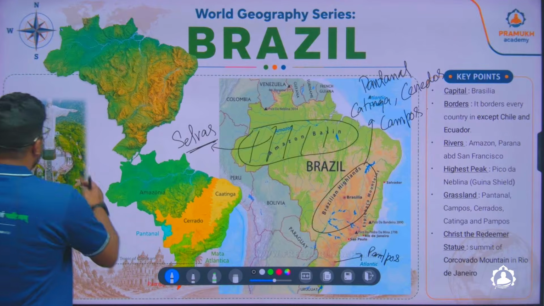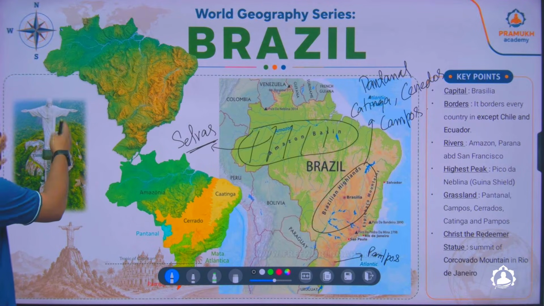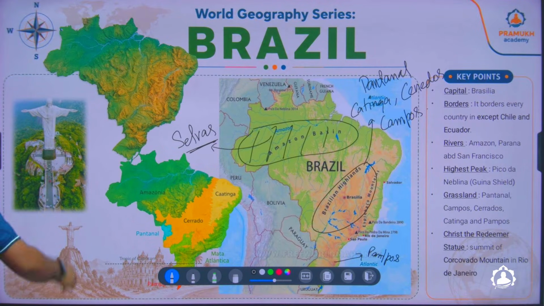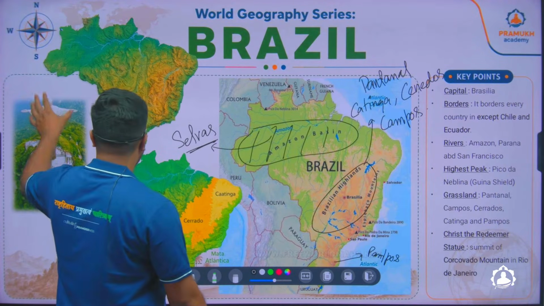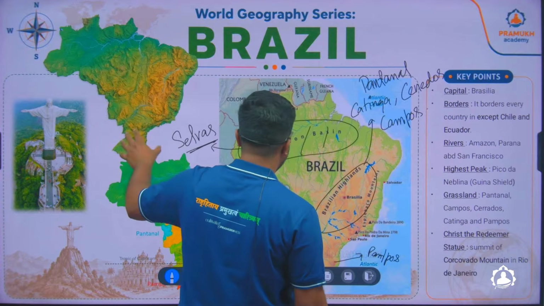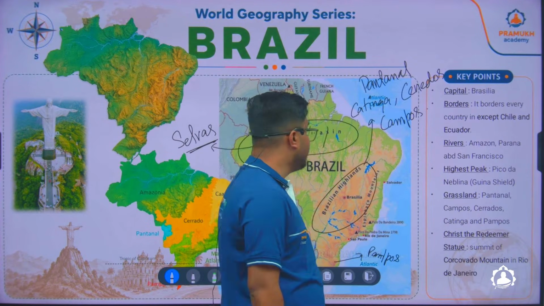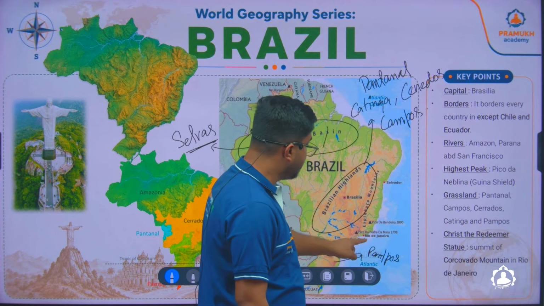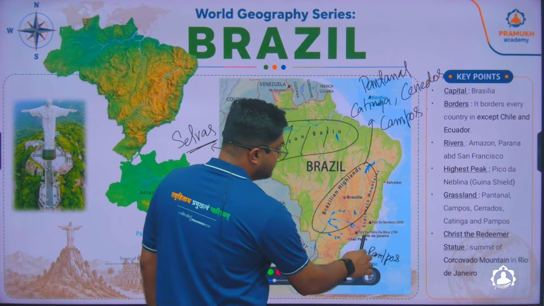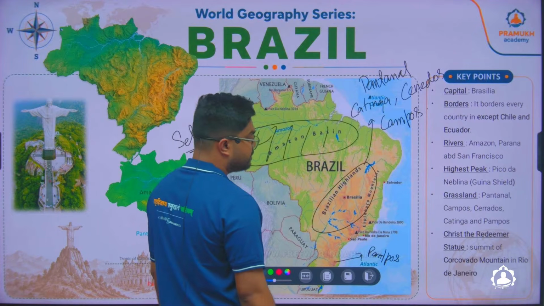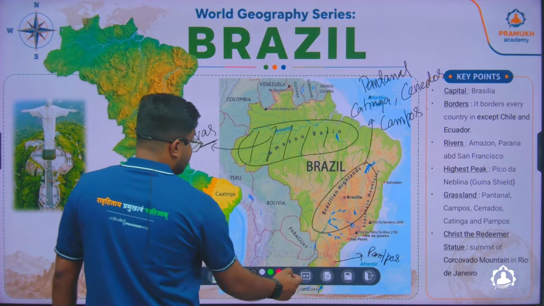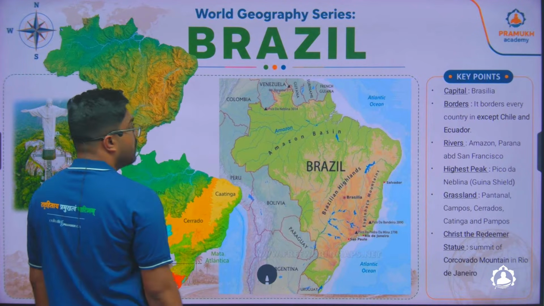If you look at this image, this is Christ the Redeemer, which is one popular statue, just like we have the Statue of Unity in India. This is one popular statue located in Rio de Janeiro, Brazil, somewhere in this coastal region. So you'll find cities like Rio de Janeiro, Sao Paulo, Salvador, etc. So this is all about your Brazil.